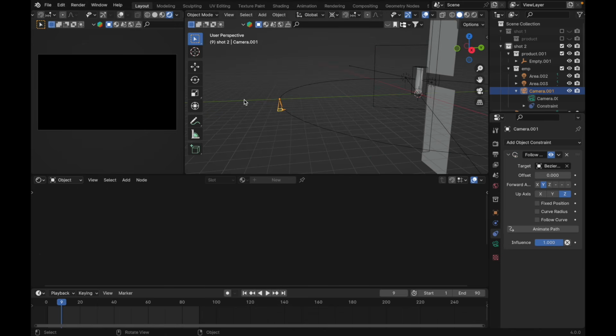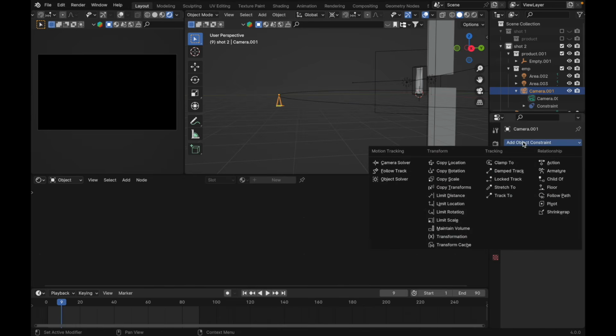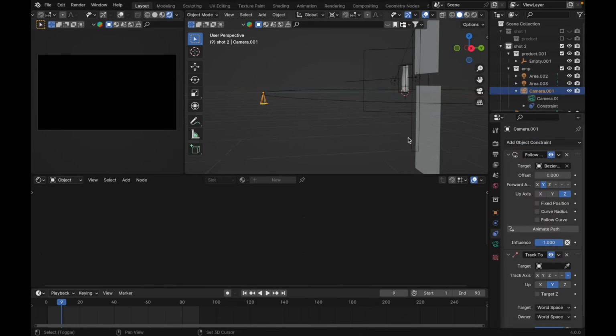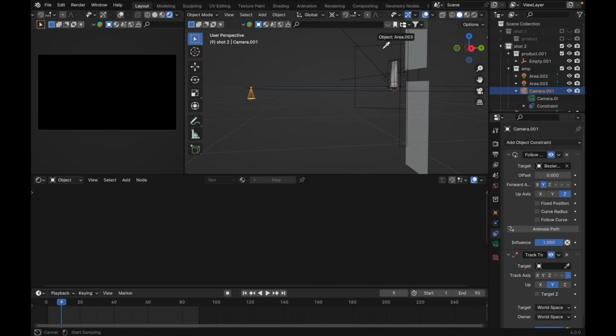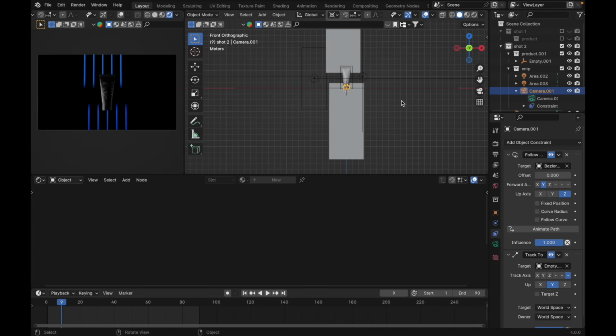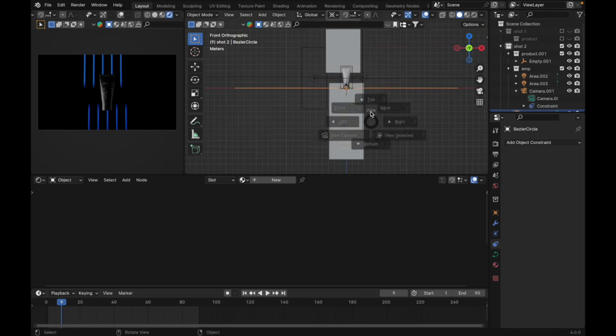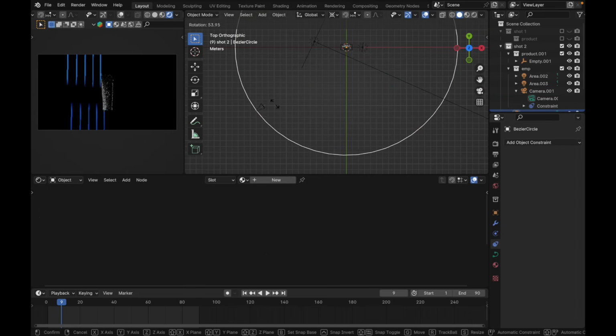It will automatically put your camera here. And let's add another. Track To. Just click here and click this on your object, just like this. Now we have something like this. At the offset, we can move like this. It always follows the object, just like this.